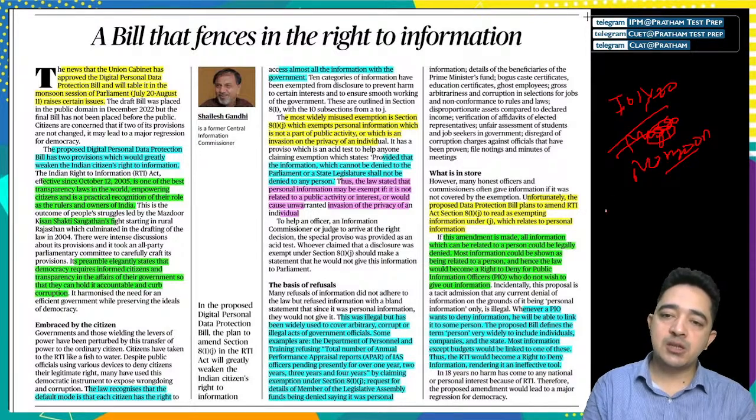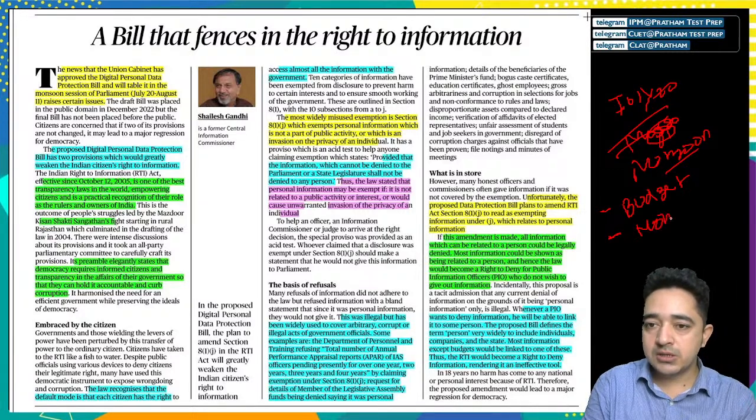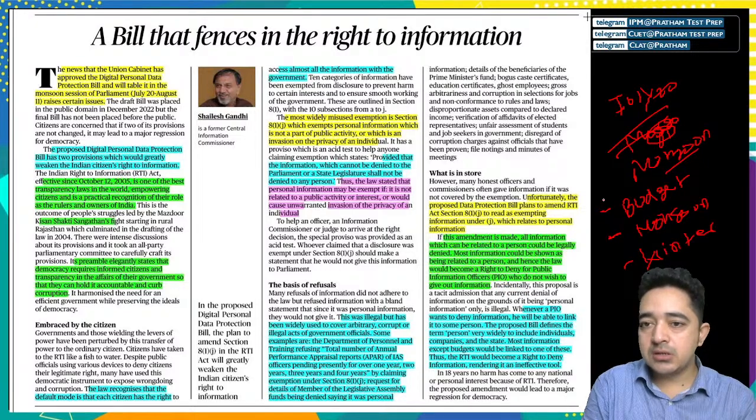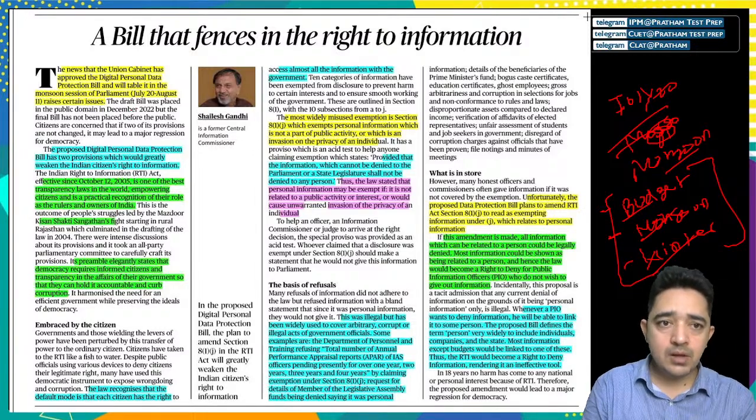So how many sessions are there in Parliament? One is the budget session, the second is the monsoon session, and the third is the winter session. So there are three sessions in Parliament: budget, monsoon, and winter. It is talking about July 20th to August.